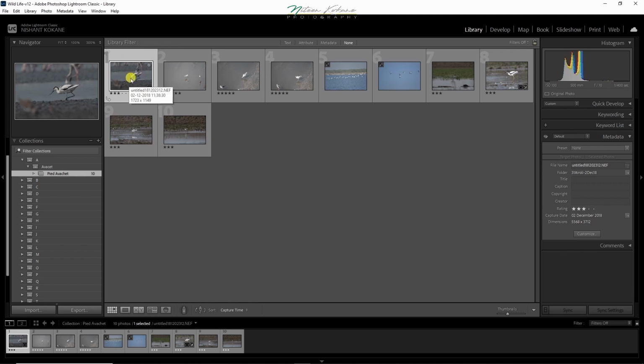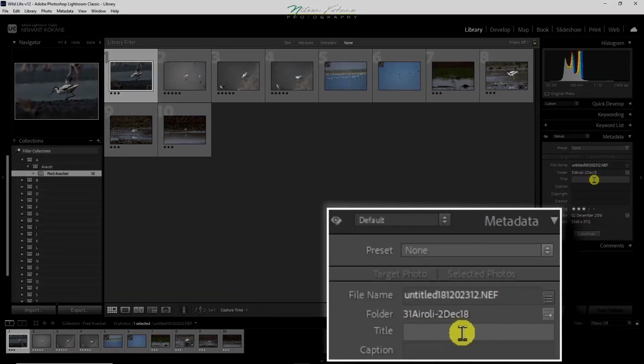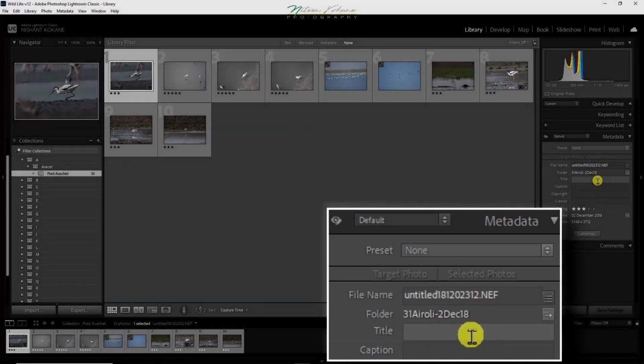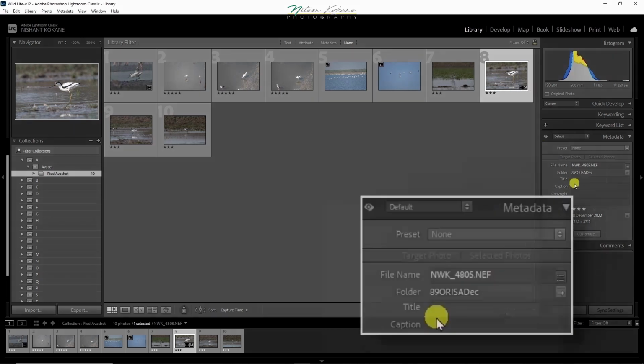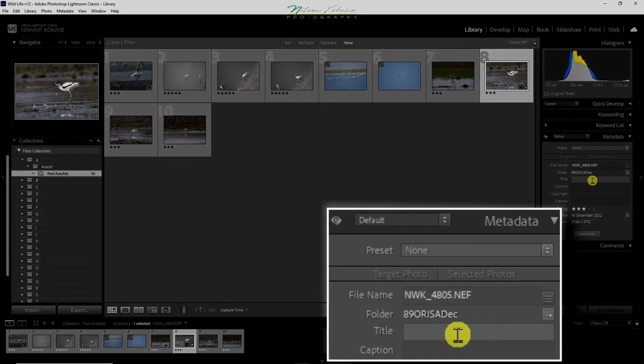If I click on this photograph, I can easily locate the location of this photograph. This is in the 31st folder, clicked at Airoli, and the date was 2nd December 2018. Similarly, if I click on this photograph, it is in the 89th folder, clicked at Orissa in December 22.